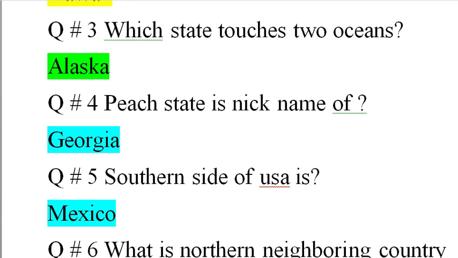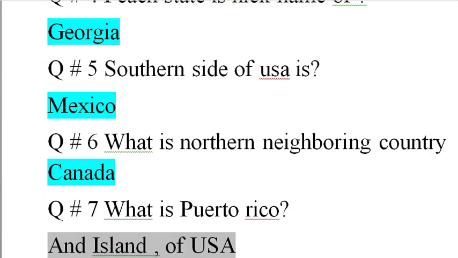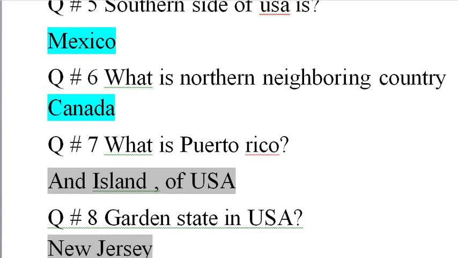which state touches two oceans? Alaska. Question number 4, which state is nickname of Georgia? Question number 5, southern side of USA is Mexico. Mexico is a country that is on the southern side of USA. Question number 6, what is northern neighboring country? Canada.